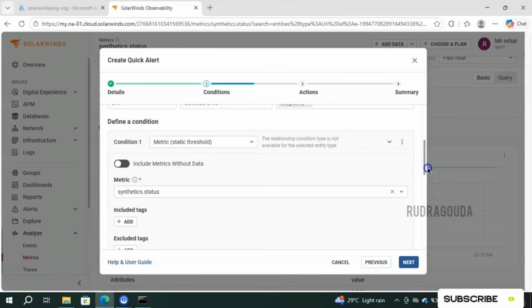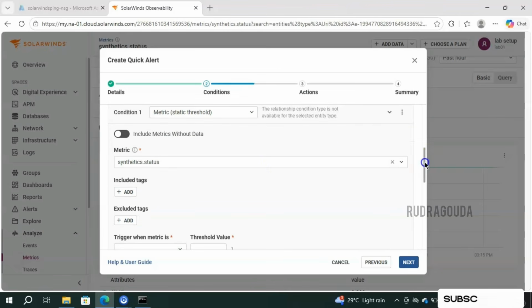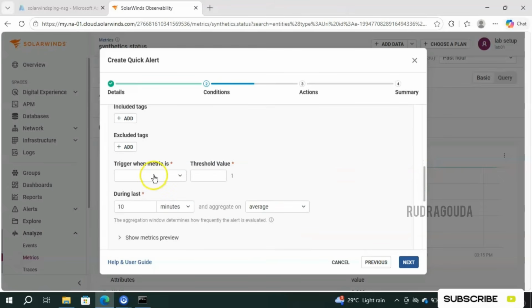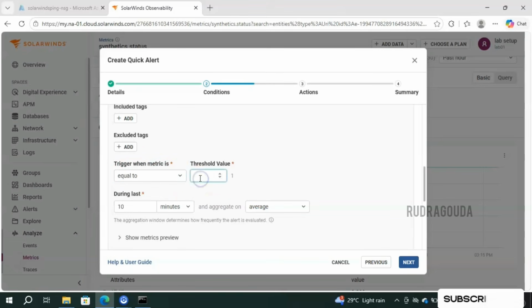So then comes the define conditions. It has taken synthetic status and static threshold, right? If you want to include metrics without data, then click on this toggle option. After that, come down. This is very important. We need to set the value here. Trigger when the metric is equal to 1. If you want this particular condition, then it will create an alert.